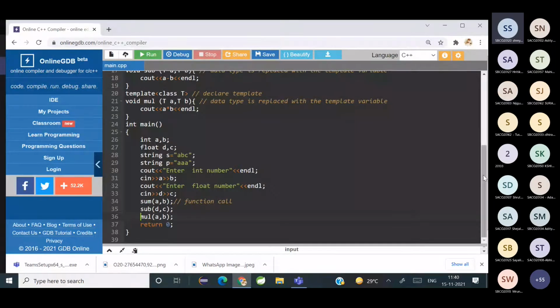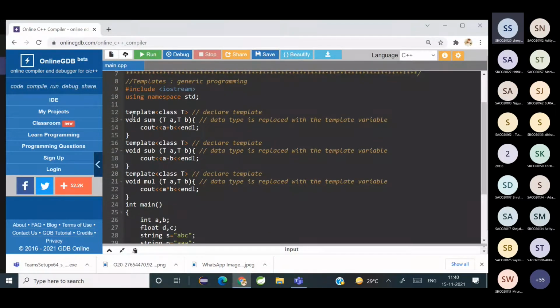What you have to remember is for each function you are writing, you have to declare the template because the scope of the template is limited to the function where it is declared. Understood? Any doubts? Have you all understood function templates?